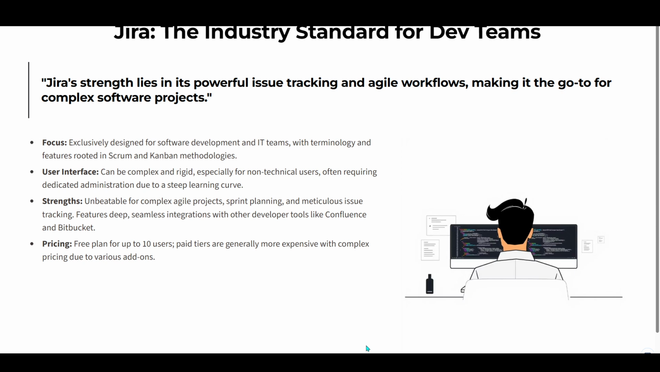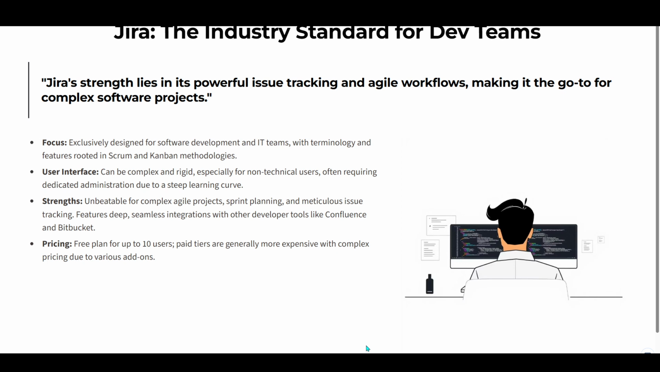It has a steep learning curve and usually requires a dedicated administrator who can handle the setup and ongoing maintenance efficiently. Despite these challenges, Jira shines when it comes to handling complex agile projects. For sprint planning and issue tracking, it's hard to beat. What gives Jira a significant edge in the tech world is its deep and seamless integrations with other developer tools, such as Confluence and Bitbucket.